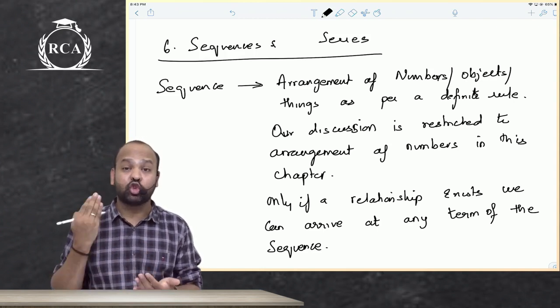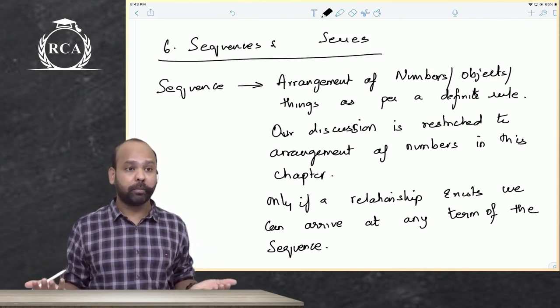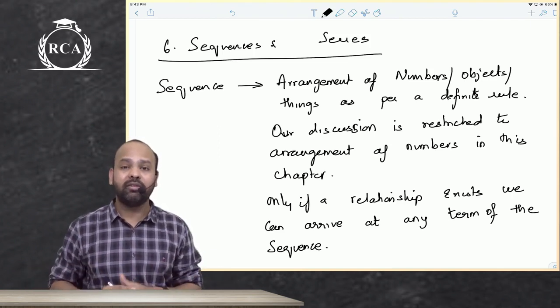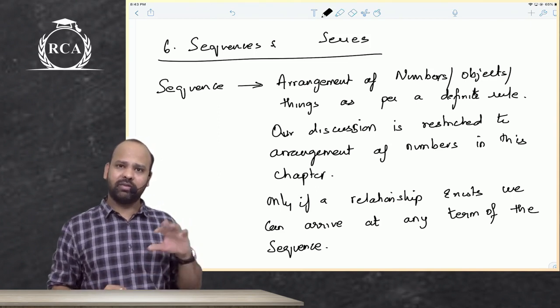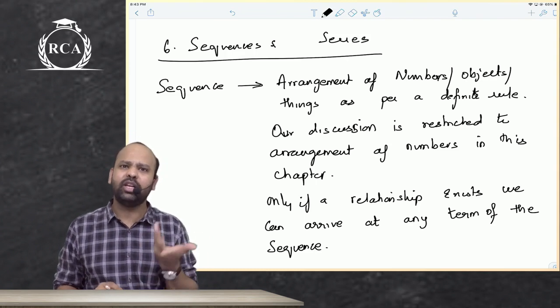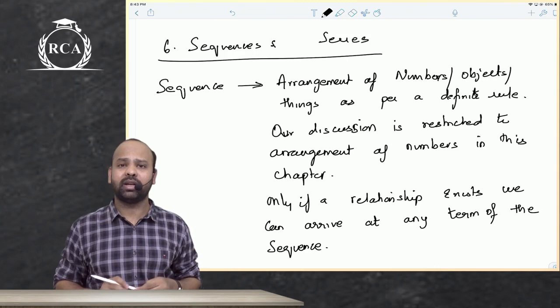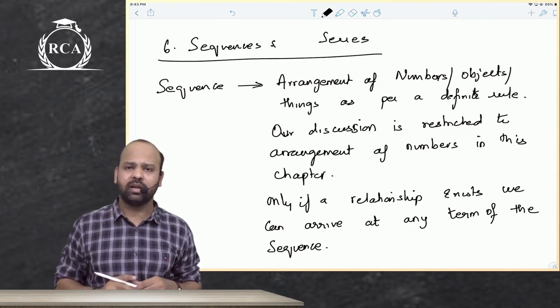Don't you think this should form part of business mathematics? Of course, yes, it should form part of business mathematics. That is why we are learning here. This is the relevance. Wherever there are numbers that are to be added and there is a relationship existing, we will use this. Why can't we use this? Happily, we will use this, beta, and arrive at the answers. Isn't it, sir? Yes, beta.